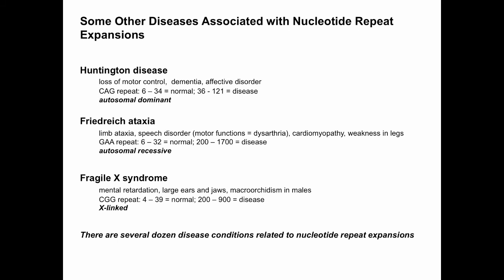Fragile X, another trinucleotide repeat in a CGG repeat. This is an X-linked recessive disorder. 4 to 39 repeats is normal. You get above 200 repeats and you begin to show the disease phenotype. Mental disability, large ears and jaws, maybe microorchidism in males. And we know there are several dozen diseases now that relate to nucleotide expansions.